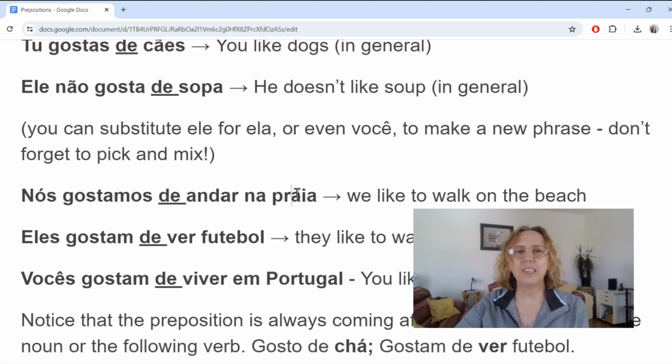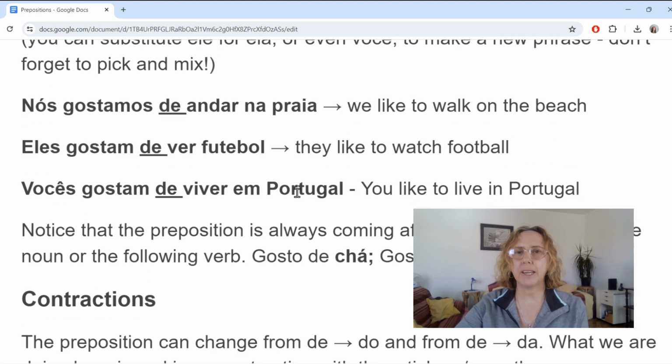Nós gostamos de andar na praia. So you see, we're using de before we use this verb here. Nós gostamos de andar na praia. So here we're not using a noun, we're using another verb.